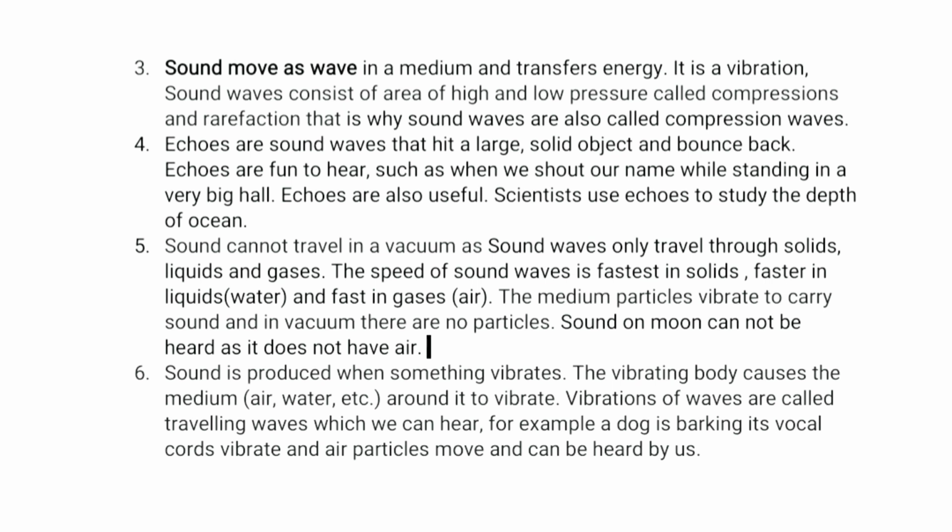Now, question number 6 is: explain in your own words how sounds are produced. You know the answer very well. Sound is produced when something is vibrating. The vibrating body causes the medium, air, water, etc. around it to vibrate. Vibrations of waves are traveling waves which we can hear. For example, a dog is barking. Its vocal cords vibrate and air particles move and can be heard by us.